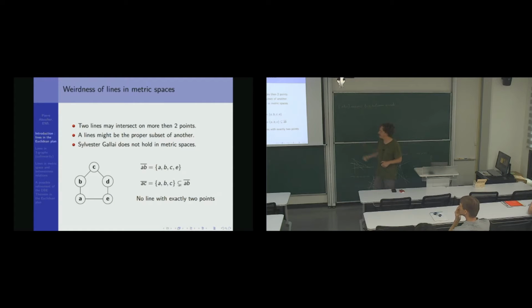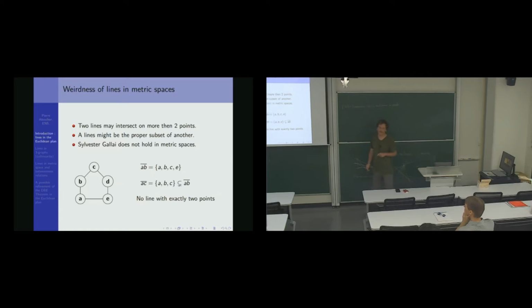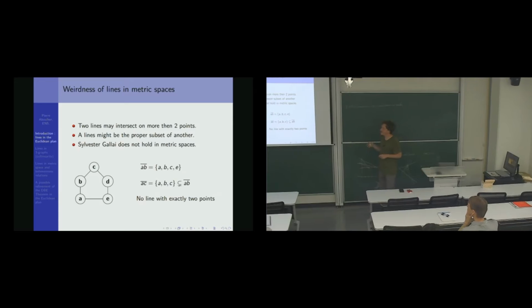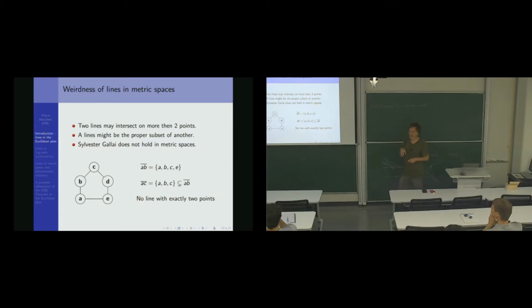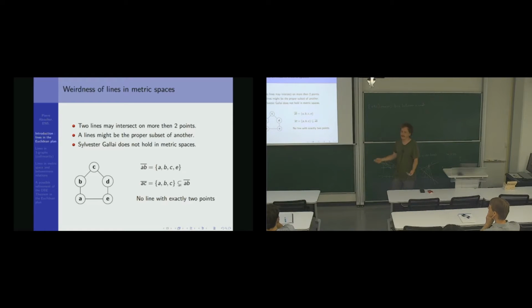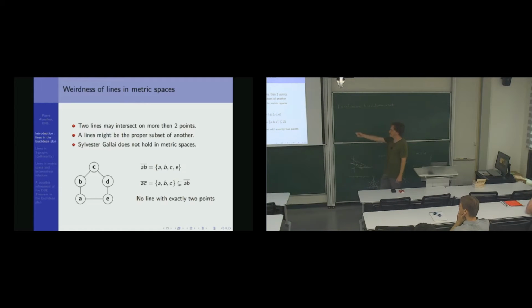The weirdness is that there are several oddities that I put here. Two lines may intersect on more than 2 points, which is very strange for lines. We will see an example. A line might even be a proper subset of another one. And also, Sylvester-Gallai does not hold in metric spaces. So we lose this kind of fundamental property. So let's do an example with the C5.